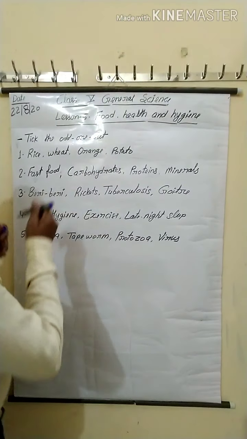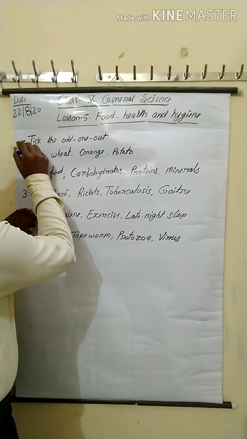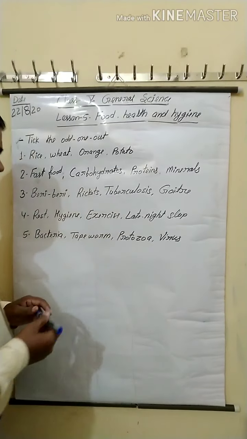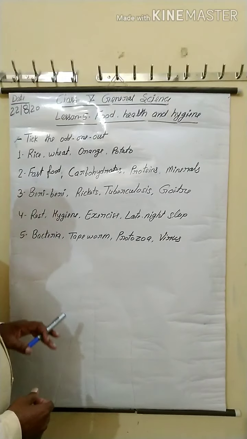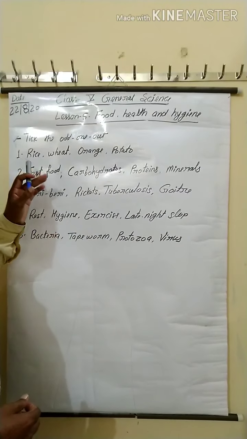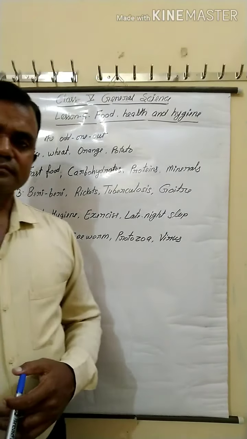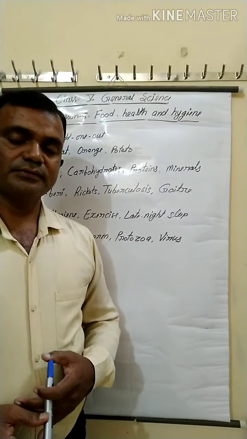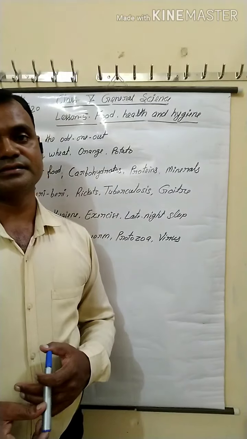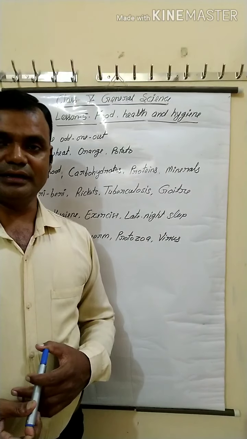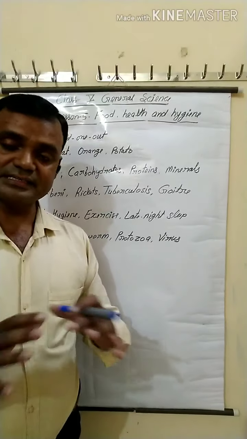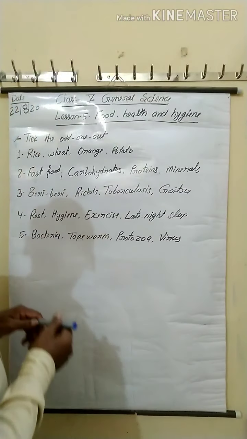So here first see the exercise, take the odd one out. Here are 5 questions and each question has 4 things. One thing is different from the others. Find out the different thing, the odd one, and also give the reason. So listen to the reason also. First,